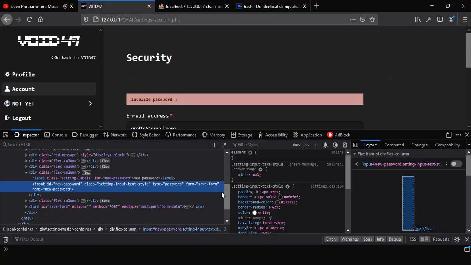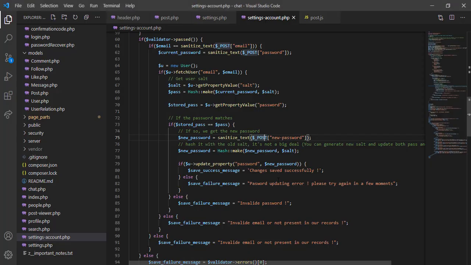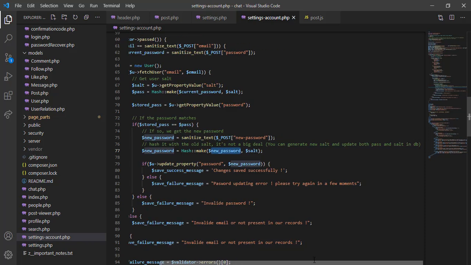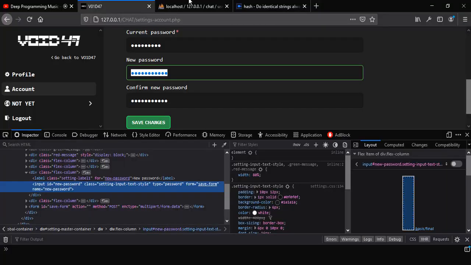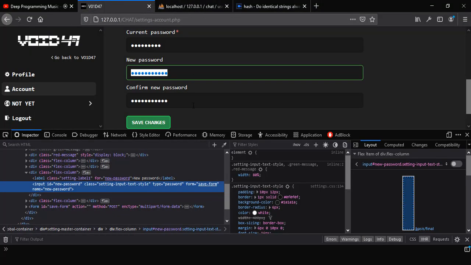This value right here gets posted using the name new password. Now we fetch this new password and we assign a new value to it by hashing this password with the salt. Here we just use the old salt, but you can use a new salt right here, so you can change this salt, right?